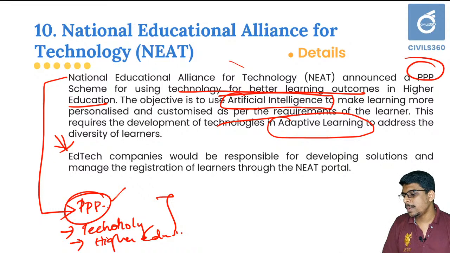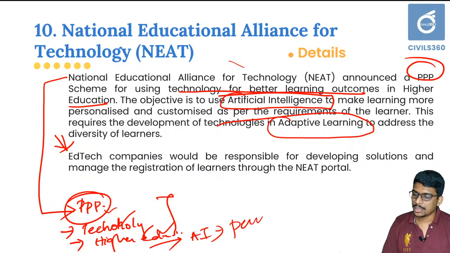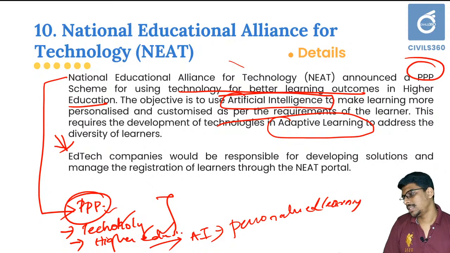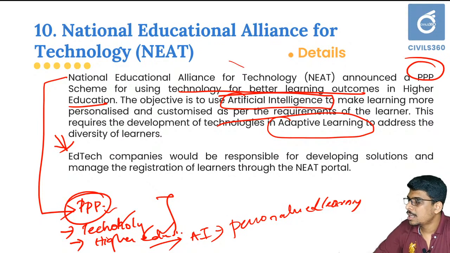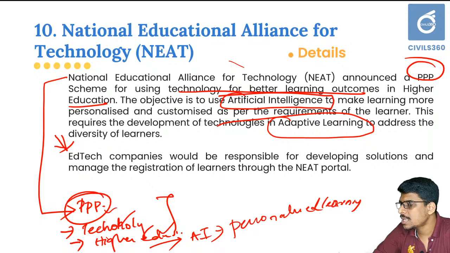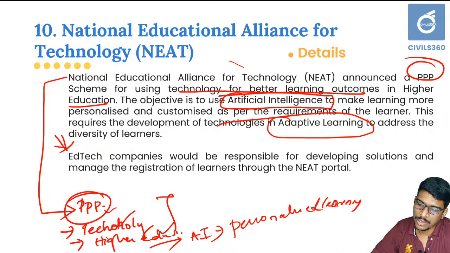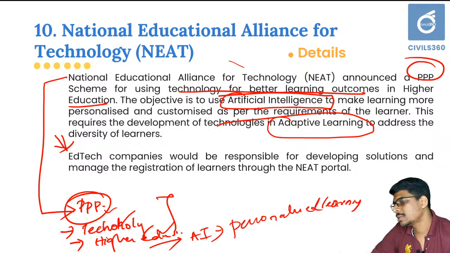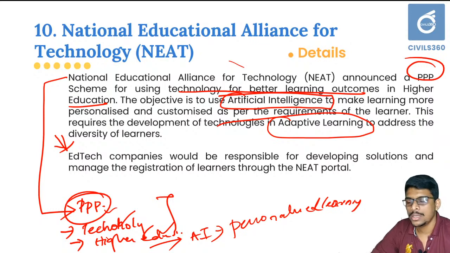Just identify four important aspects of NEAT. First one is it is a PPP based project. Second one is it adopts technology for bettering the knowledge outcomes, and third one is it is for higher education, and fourth one is it adopts AI for personalized learning. Just understand these things. Okay. It is a PPP based project. Second, it adopts artificial intelligence or technology, and it focuses on higher education. And the last one is it aims for personalized training, and edtech companies will be developing solutions for the NEAT platform.